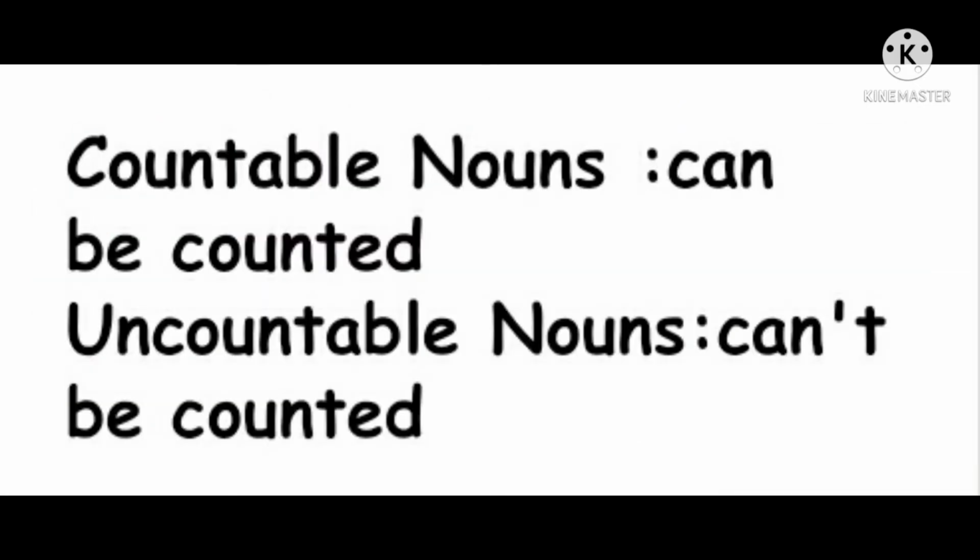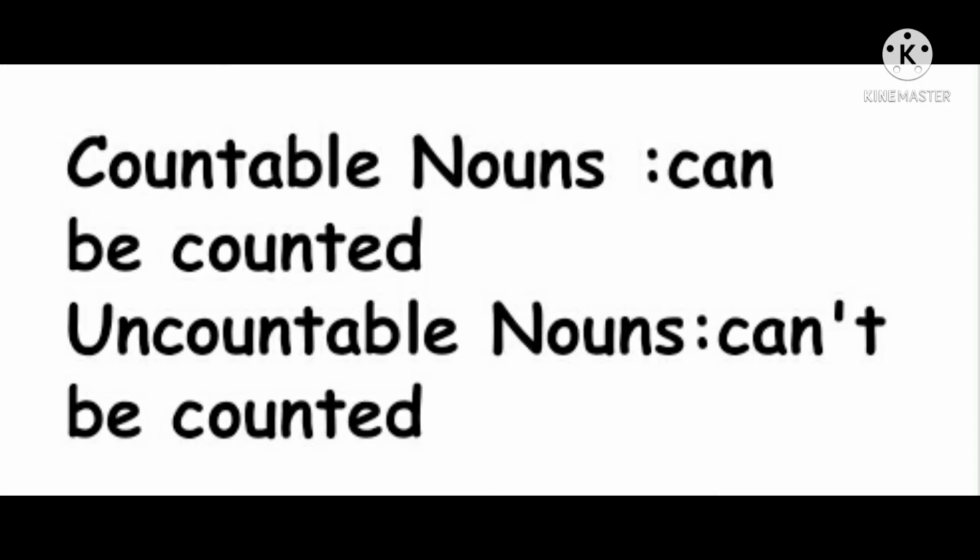And do you know, children, we can classify nouns as countable nouns and uncountable nouns. A countable noun means we can count it or we can put a number before them. And they have singular and plural forms. For example, book, books, one book, two books, three books.